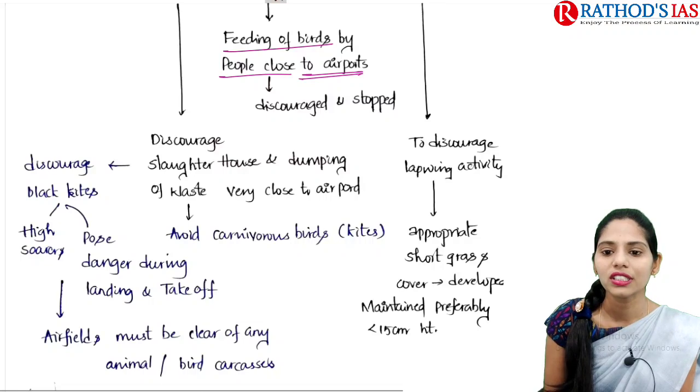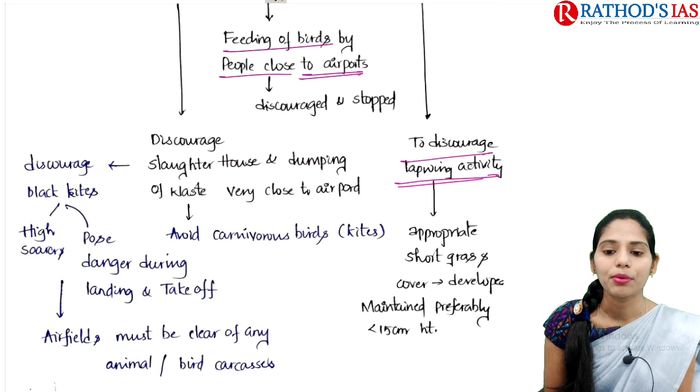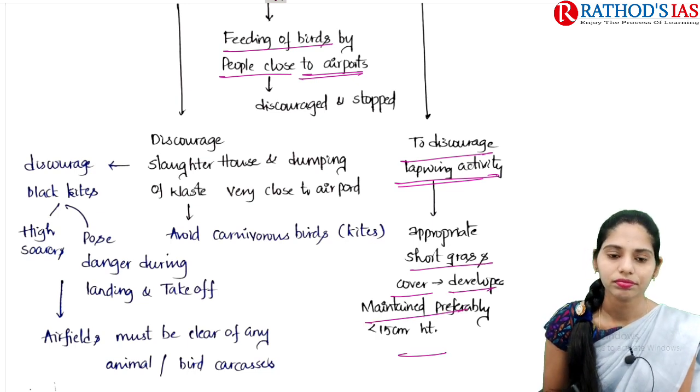And we need to go for discouraging the lapwing activity, such that we can go for appropriate short grass cover in the airports as well as in the airfields. They should be maintained preferably at 15 centimeters height.